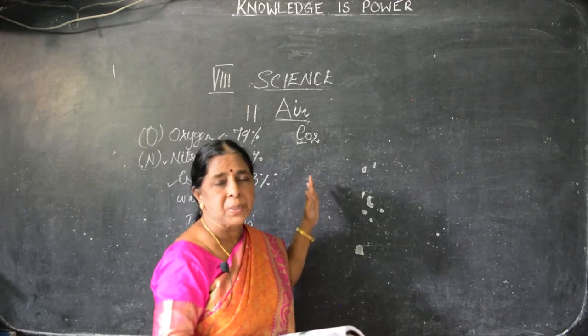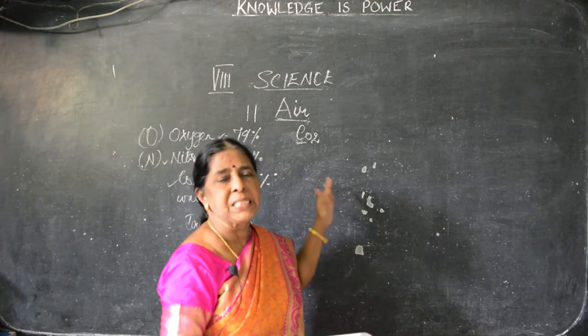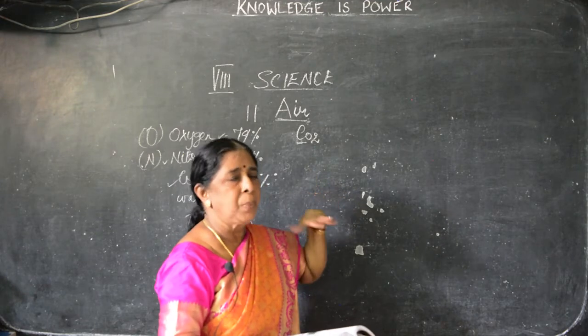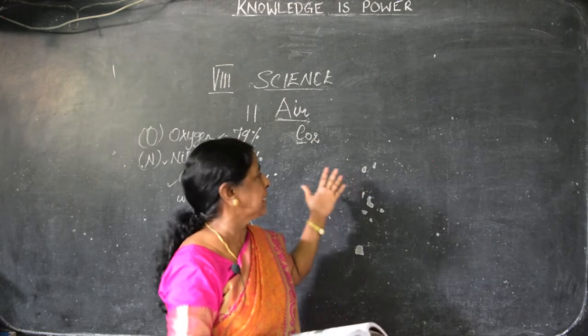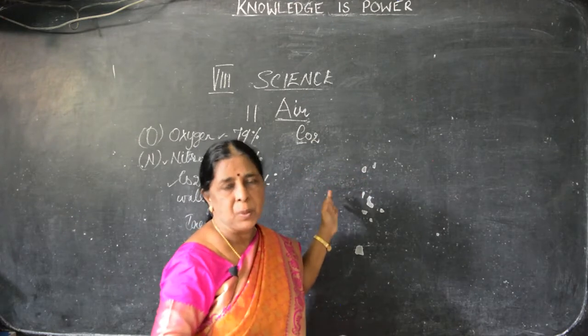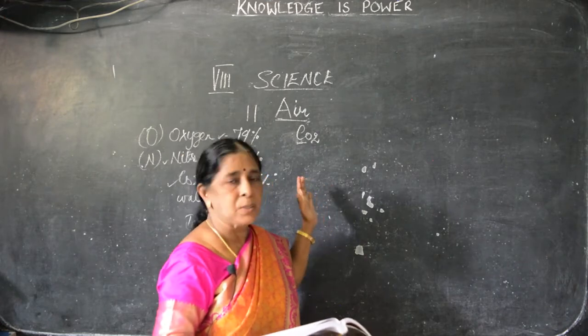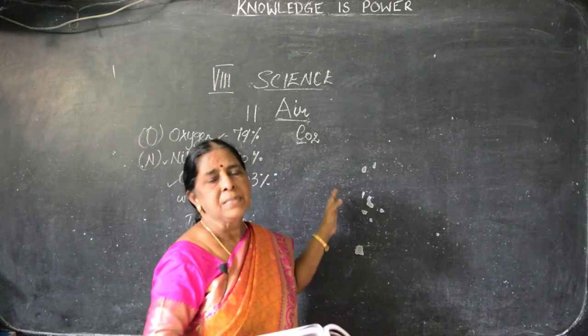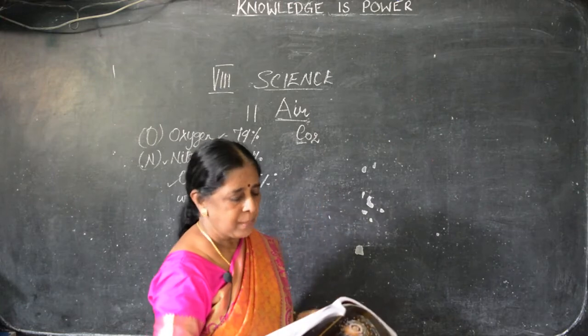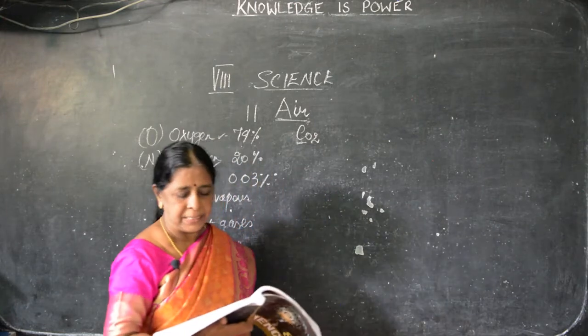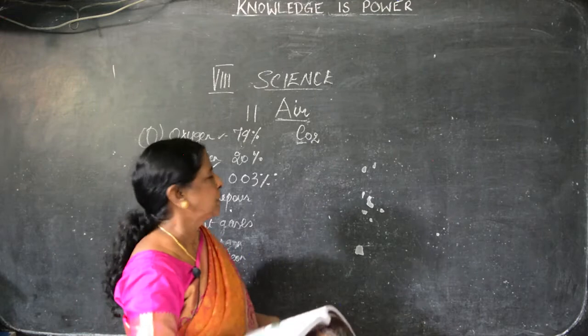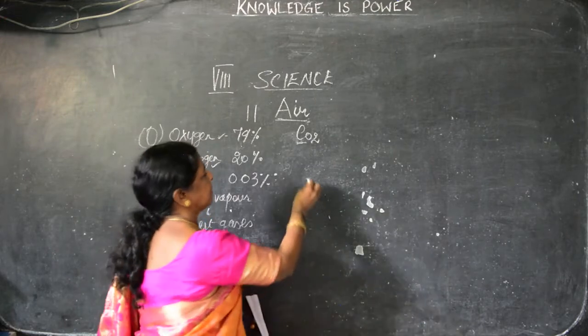But due to human activities, volcanoes and other things, the emission of carbon dioxide will be more. Increasing carbon dioxide creates global warming. This global warming is not good for the living organisms surviving on the earth. It is a fuel also. Carbon dioxide is used as a fuel.